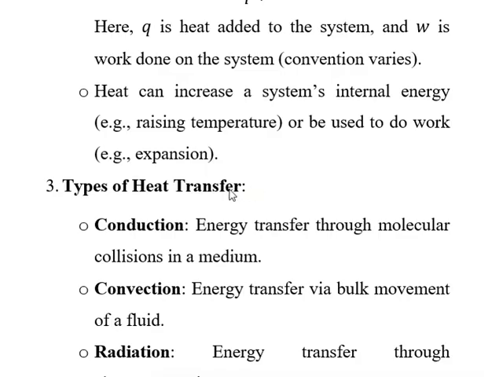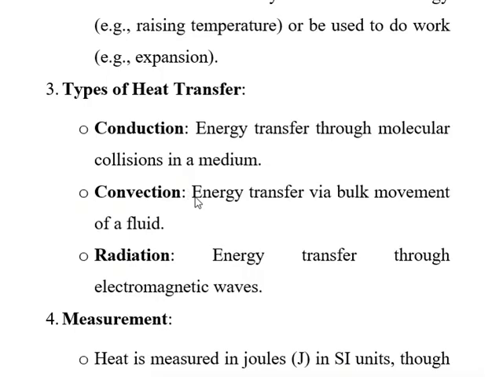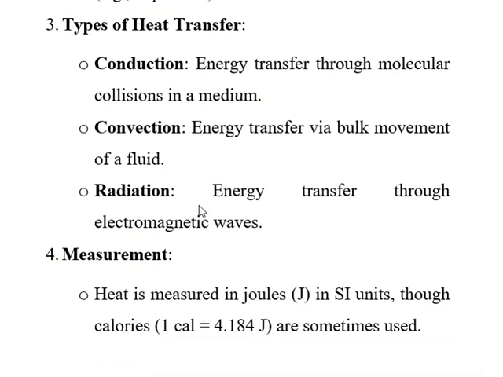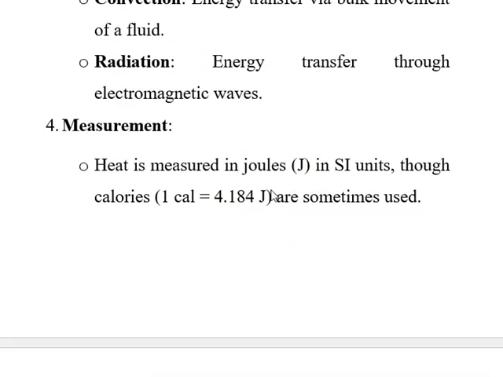What are the types of heat transfer? Heat transfer via conduction, via convection, via radiation. Heat transfer via conduction is due to molecular collisions. Heat transfer via convection is due to energy transfer via bulk movement of fluids, liquids and gases, both in the same meaning, fluids. Radiation is when energy is transferred through electromagnetic waves. Heat is measured in joules.